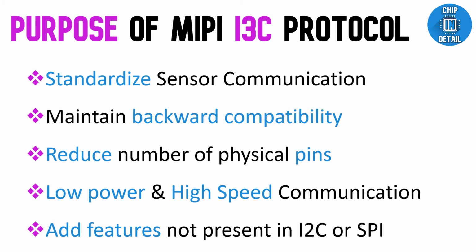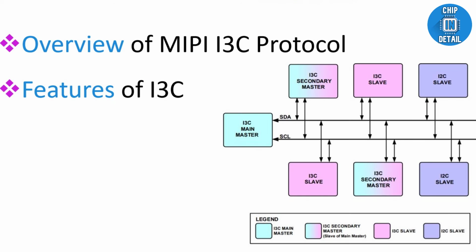The main purposes of MIPI I3C are: 1. To standardize sensor communication while maintaining backward compatibility. 2. To reduce the number of physical pins used in sensor system integration. And 3. To support low power, high speed and other critical features which are currently not covered by I2C or SPI.